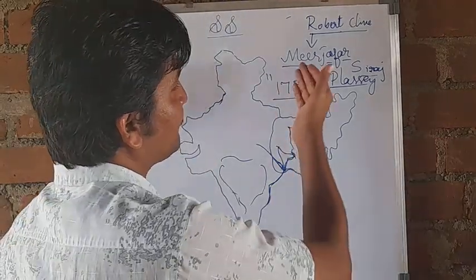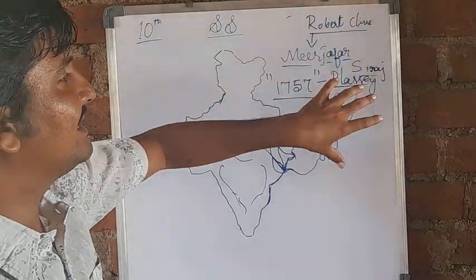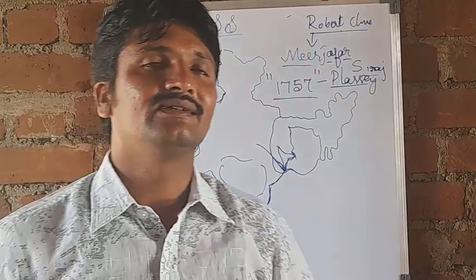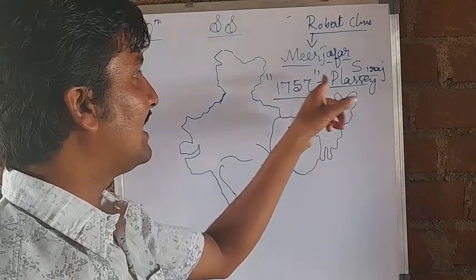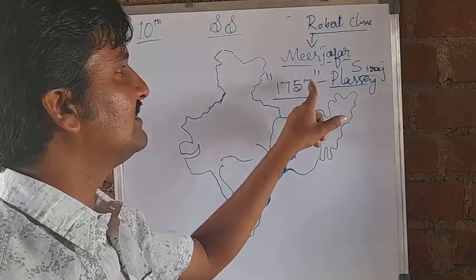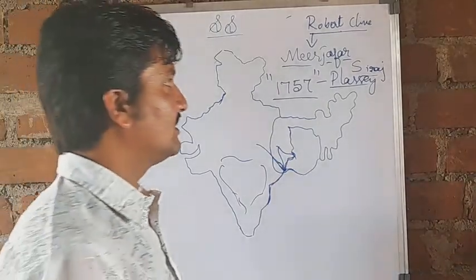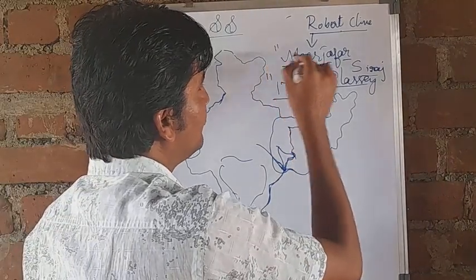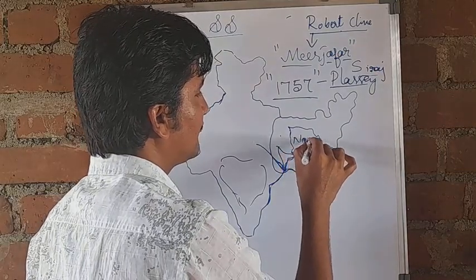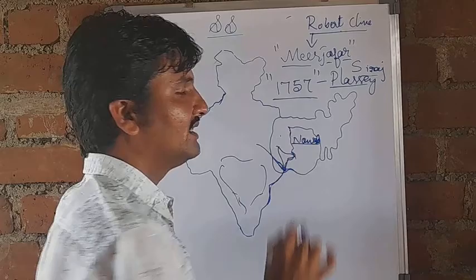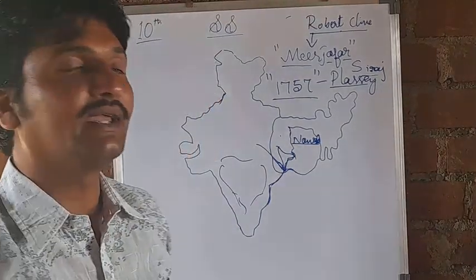However, Sirajud-Dowlah was defeated by Robert Clive in the Battle of Plassey in 1757. After that, children, they appointed Mir Jafar as the Nawab of Bengal.